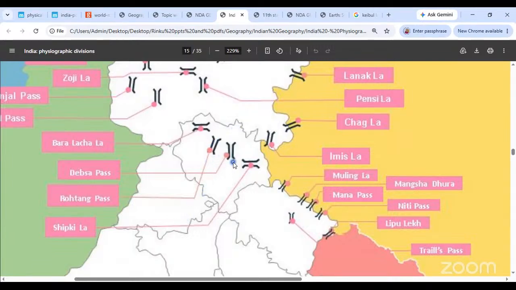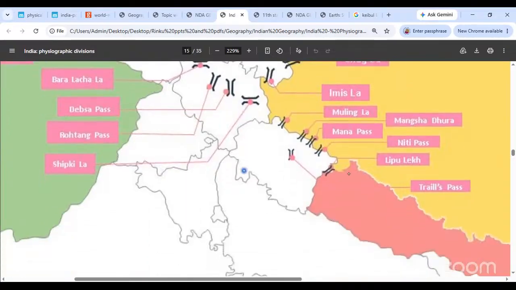Then you have the Dipsa Pass, and lastly you have the Shipkila Pass. Shipkila Pass will take you straight to Tibet. That is an important passway to Tibet. All right. Next, you go to the Uttarakhand passes. These are the Uttarakhand passes.